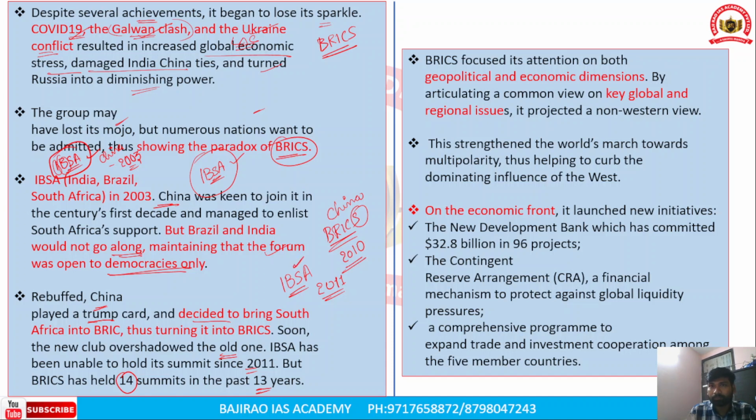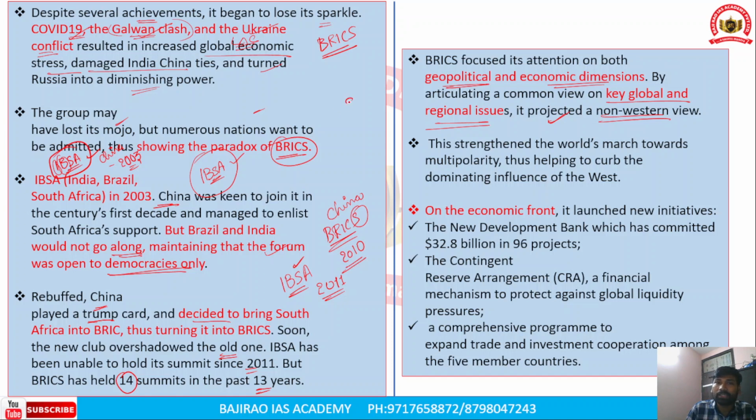Right now, BRICS focuses its attention on both geopolitical issues and economic dimensions. It does so by articulating a common view on key global and regional issues. The BRICS grouping is very often projected as a non-Western view, because China and Russia very often show the non-Western view, and these two countries are part of BRICS.